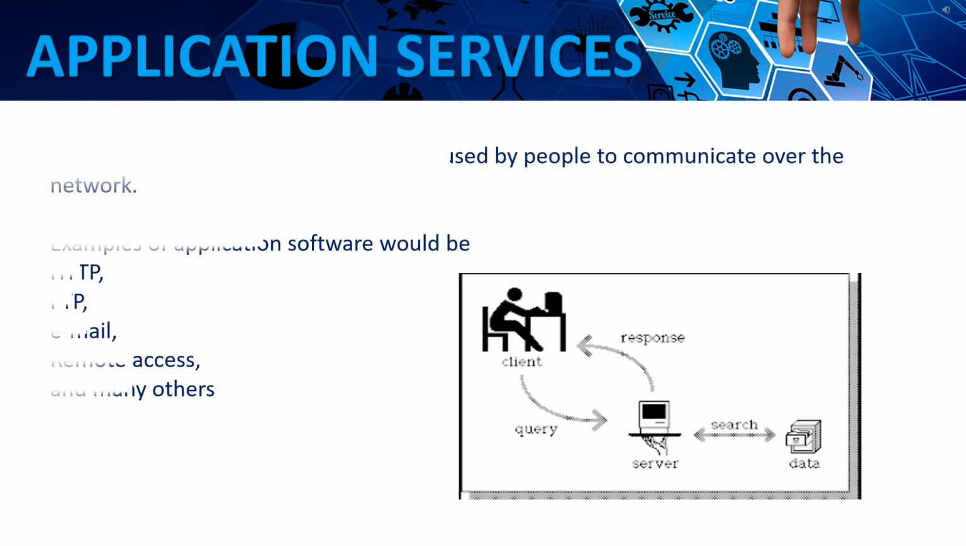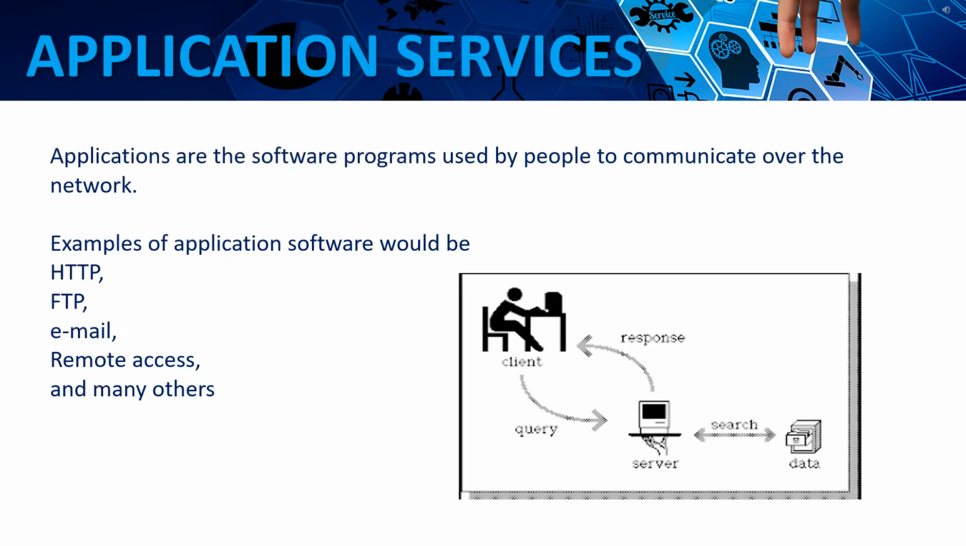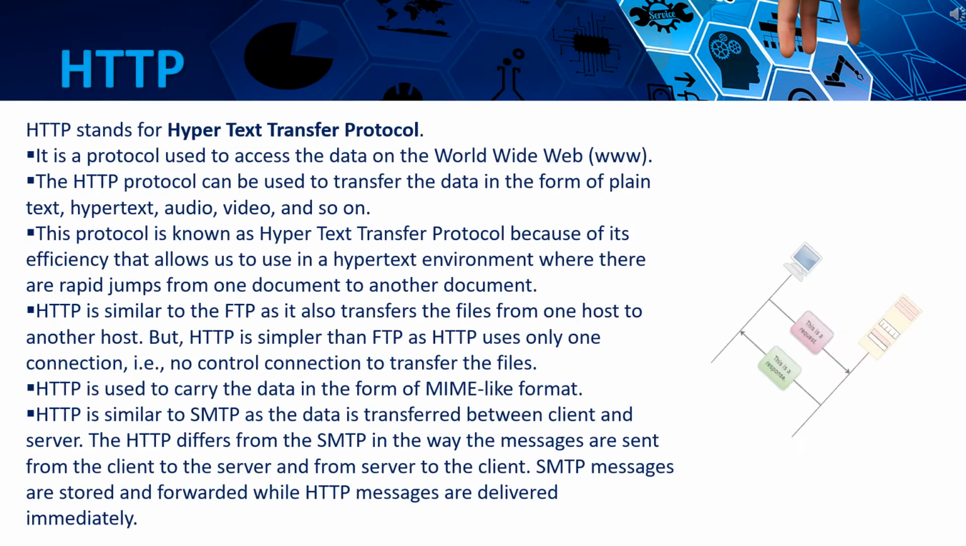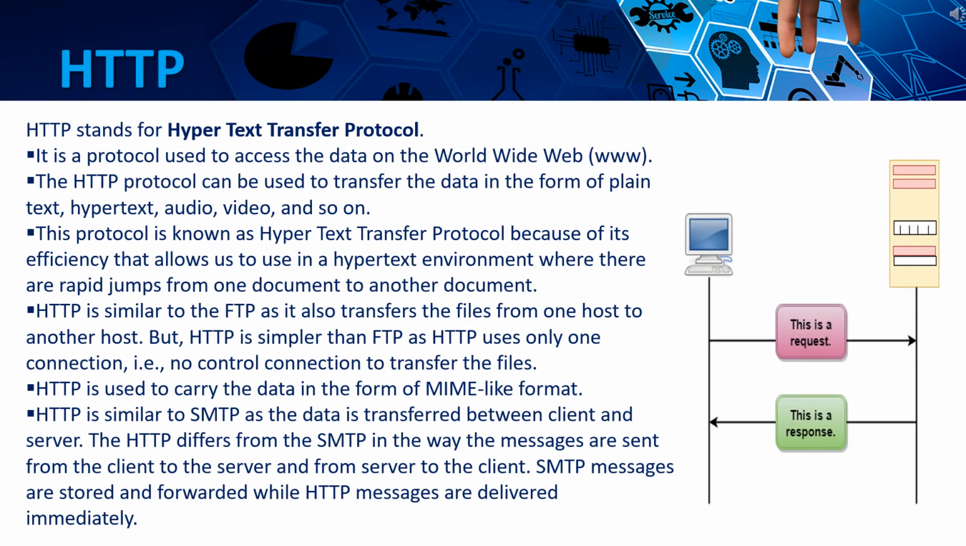Now, what are the application services? Applications are the software programs used by people to communicate over the network. So, some of the application software would be HTTP, FTP, email, remote access, and many others. Many of us already know what is HTTP.